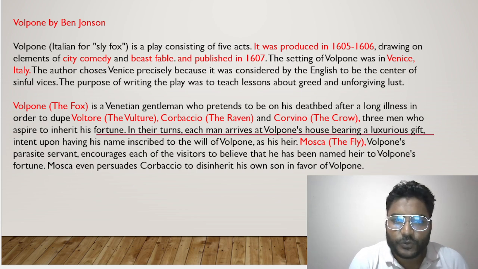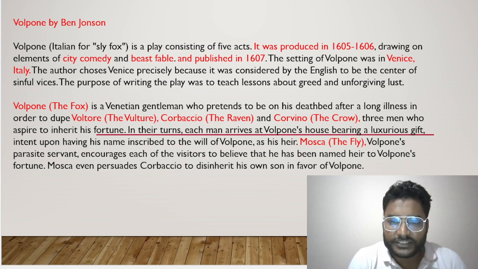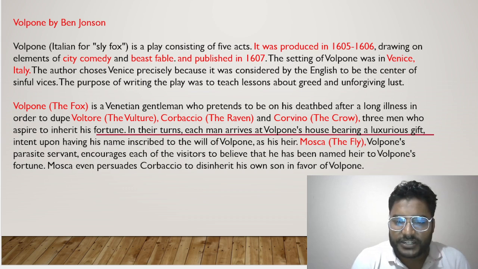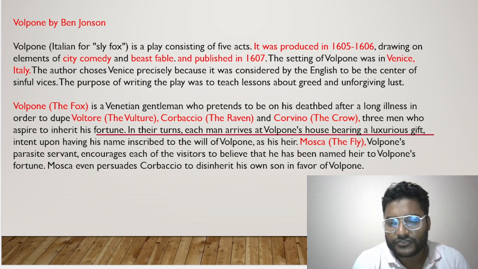So these three people, Voltore, Corbaccio, and Corvino, come to Volpone for this and offer their help to him so that they can get the property of Volpone. So Volpone is planning all these things with Mosca. And what is the planning? To pretend that he's going to die soon. So this is, you can say, a comedy for this reason, that every time you find these characters are trying to pretend something and trying actually to get money, whereas things go against them. That's how it is.